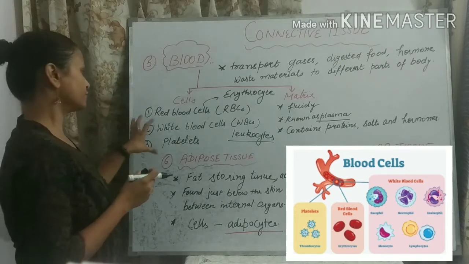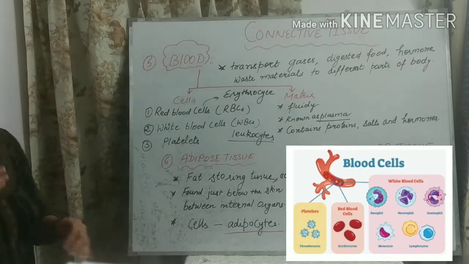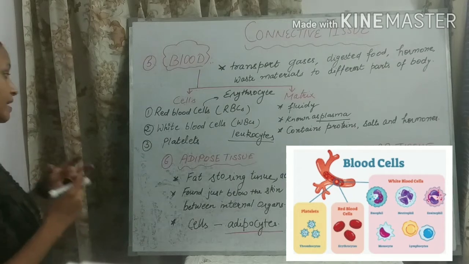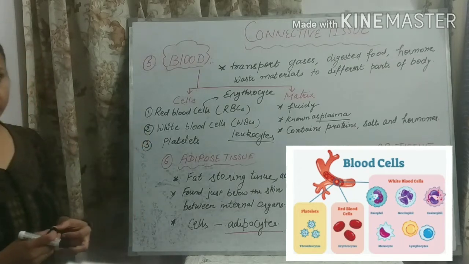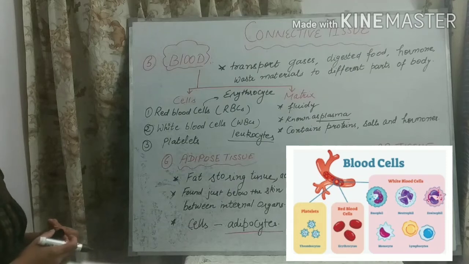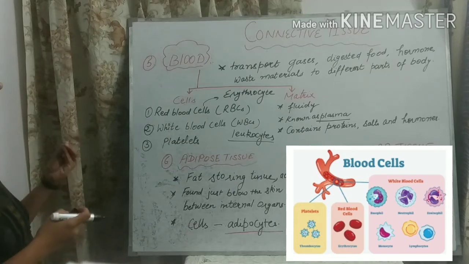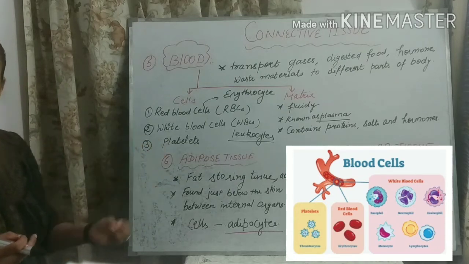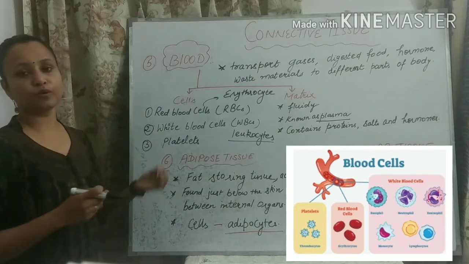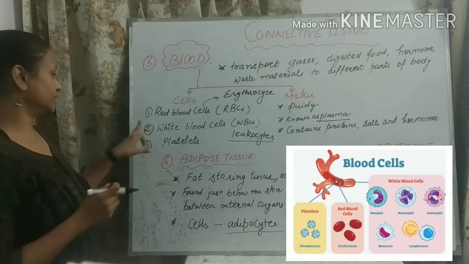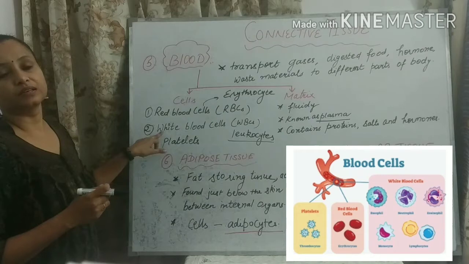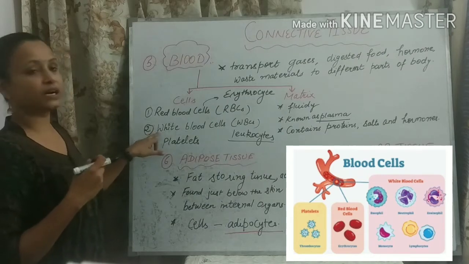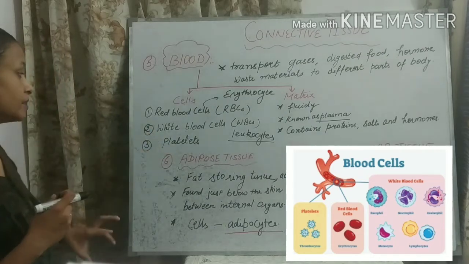So what is the main function of WBC here? The WBC cells are the soldiers of our body. They generally protect our body from infection. They fight with the pathogens which try to enter our body. So they are just to protect our body. They are just like the soldiers of our body.